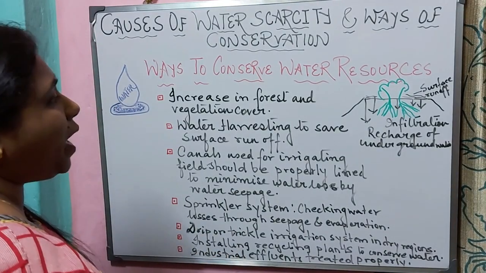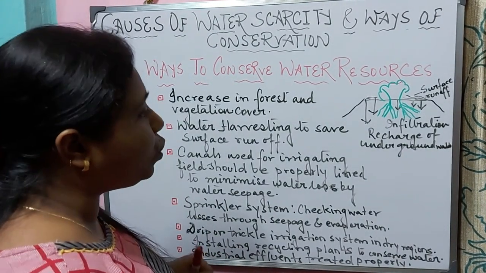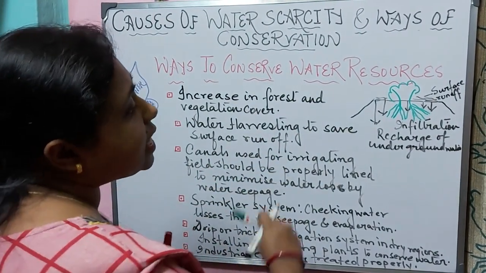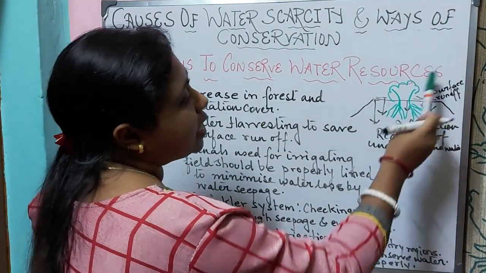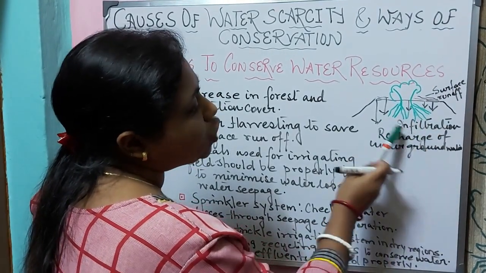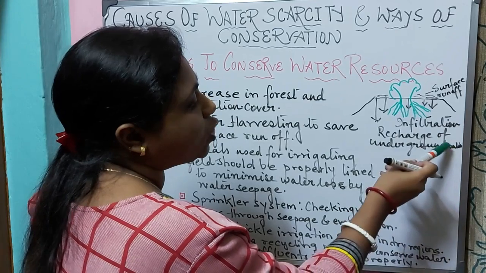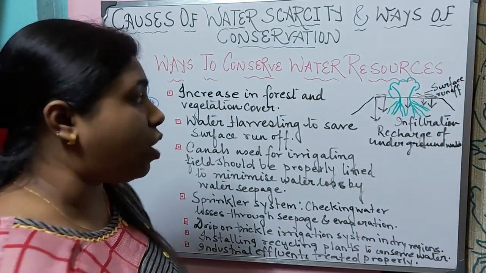So, the first way by which we can conserve our water resources is to increase forest and vegetation cover, because it will help in reducing surface runoff and will lead to more infiltration. That means underground water, which is a source of fresh water, will be available to us for our use.